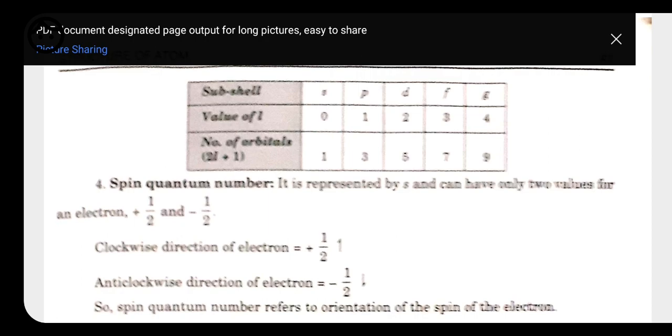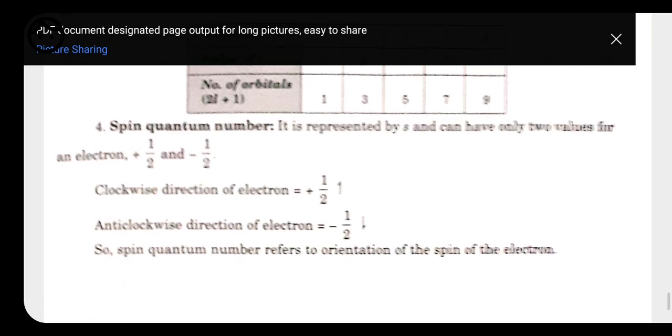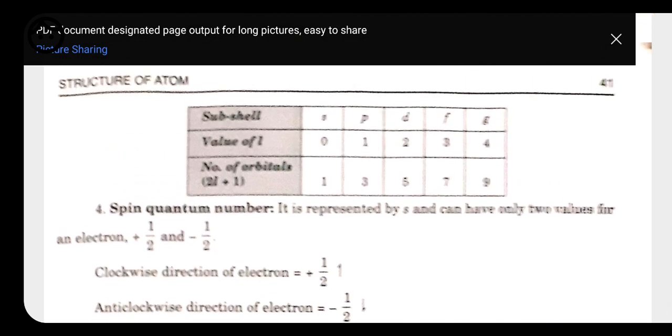One should have plus half, meaning its rotation or orientation is taken as clockwise, and the other is taken as anti-clockwise. So for clockwise we have the value plus half, and for anti-clockwise we have taken the value minus half. So this spin quantum number tells us the orientation of the electron. These are the set of 4 quantum numbers. With the help of these 4 quantum numbers, we can easily get the address of any electron present around the nucleus.